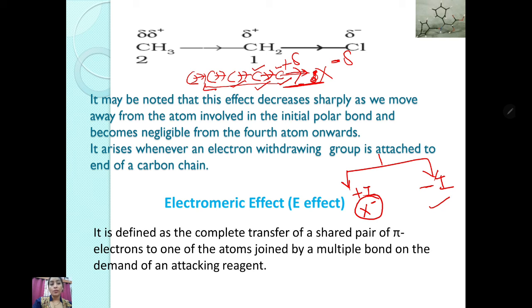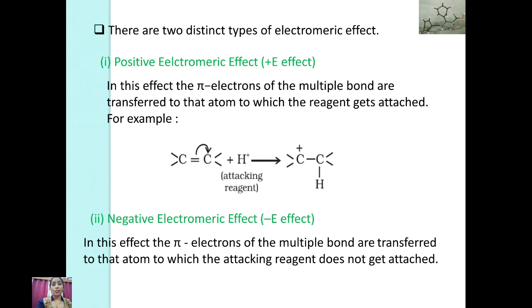Next, the electromagnetic effect. It's a temporary effect. It is defined as a complete transfer of a shared pair of pi electrons to one of the atoms joined by the multiple bond on the demand of an attacking reagent. What type of reagent is there? They will change the condition.